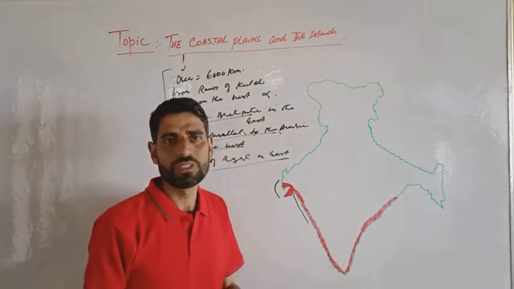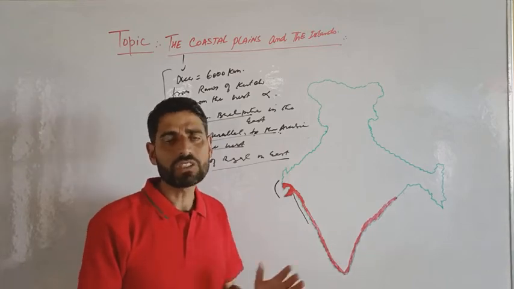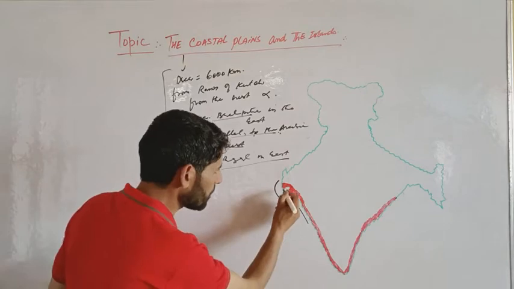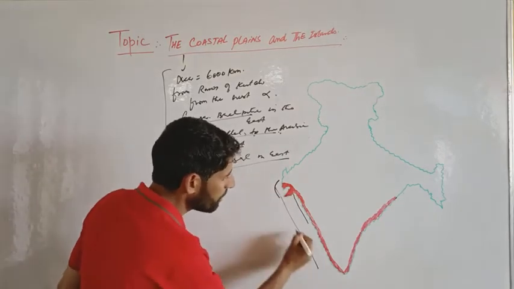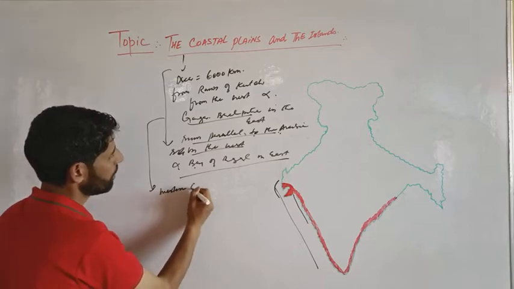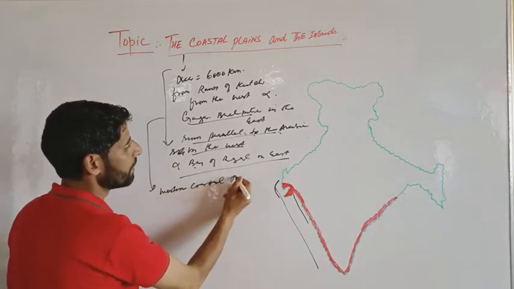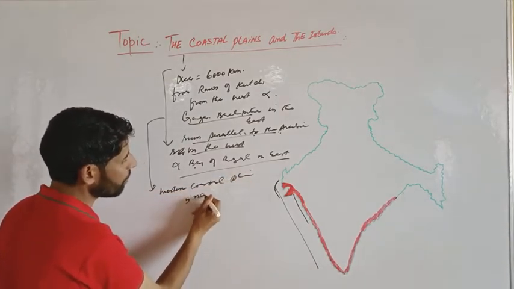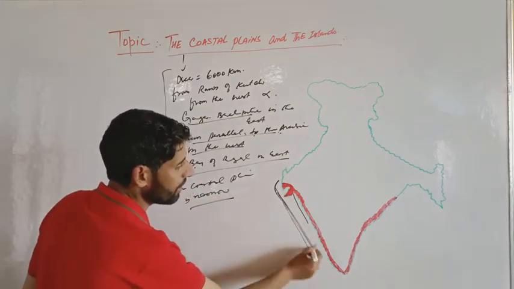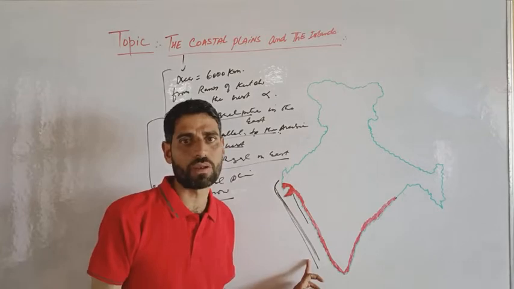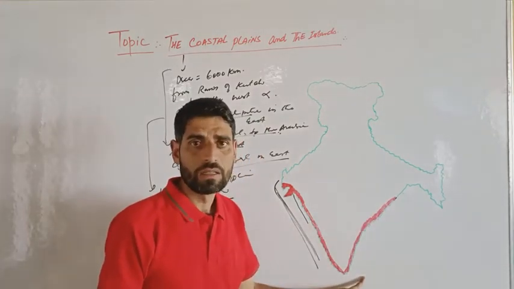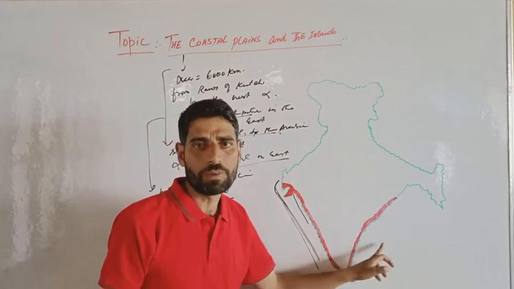Okay? So we see that the western coastal plain is a narrow belt. It runs parallel to the Arabian Sea, remember. And the eastern coastal plain runs parallel to the Bay of Bengal, okay?